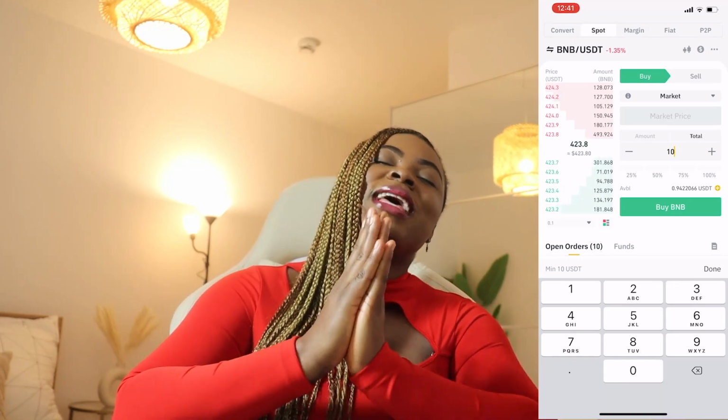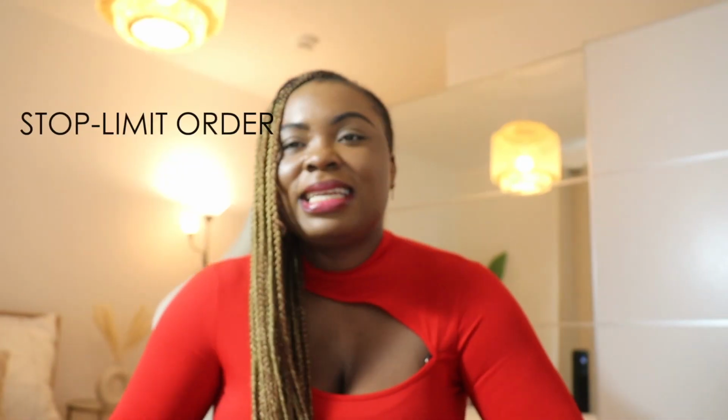Now we are going to go to the next one, which is a bit complex, but I can try to explain it in the best possible way I understand, which is the stop limit order. This, like I said, is the most complex of the three orders that I have explained. When we click on it, we're going to go through it on Binance and see how Binance has actually explained it. But a stop limit order is an order that has both a stop price and a limit price.